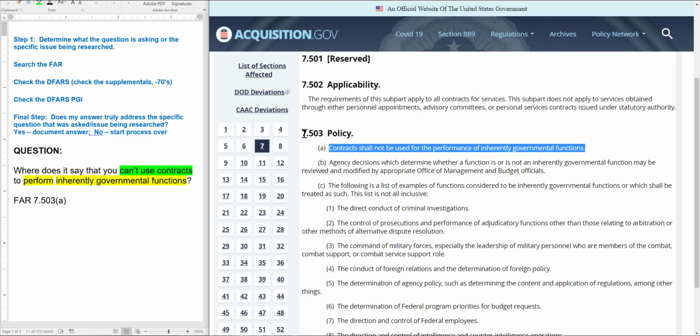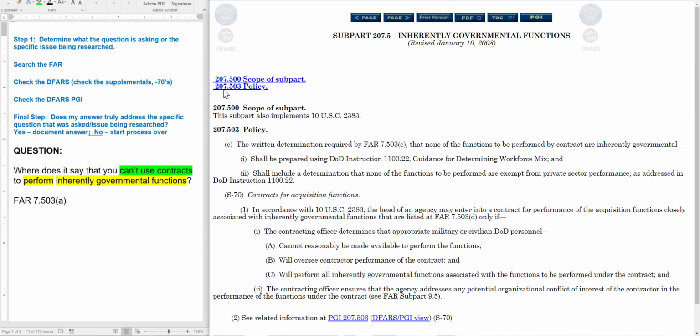Yes, I need to be in 207.503 because that's the corresponding section of the DFARS I need to be in. So here I am, 207.503. Now right here, it's telling me that it starts with paragraph E. Okay, and so this isn't referring to paragraph A, this is referring to paragraph E.